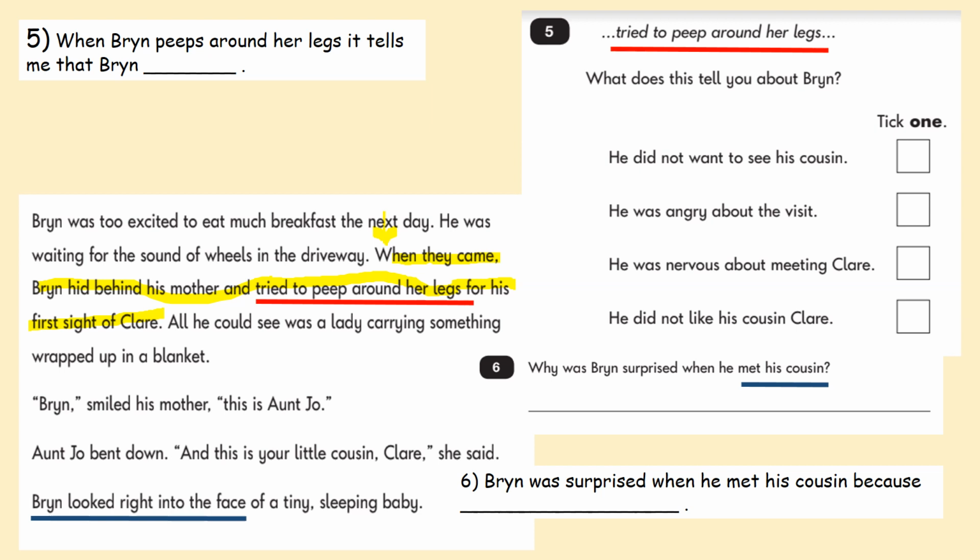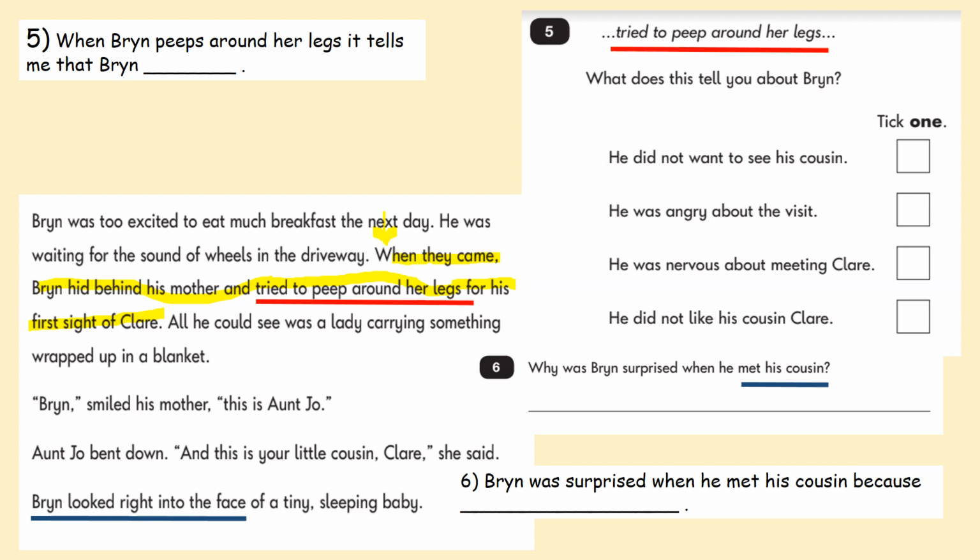And then he did not like his cousin Claire. Has he ever met Claire? No, he doesn't know whether he likes her or not. So what are we gauging here? What do you think? So when Bryn peeps around her legs, it tells me that Bryn what? Finish that sentence stem. And if you haven't yet, make sure you get that finished off before we reveal the answers. And number 6, why was Bryn surprised when he met his cousin?